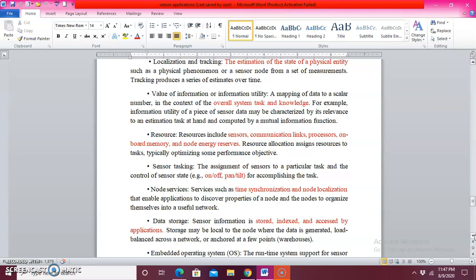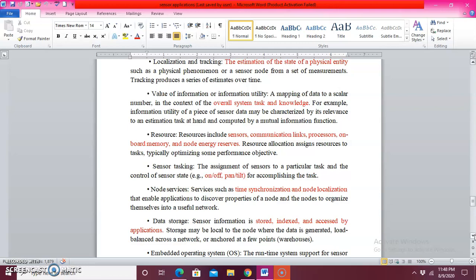If you have some 15 to 20 sensors, each sensor will have its own problem and its own operation. So each one is unique, but it is all related to its own task operation, either on or off. Likewise, it varies.